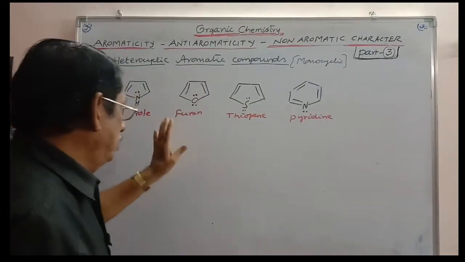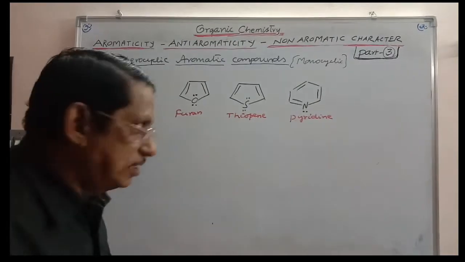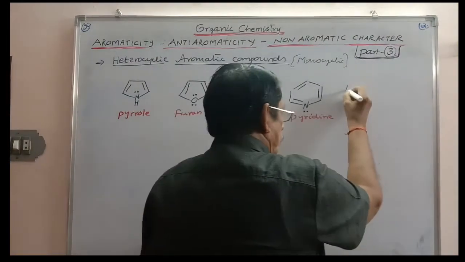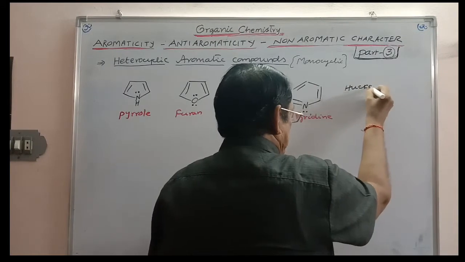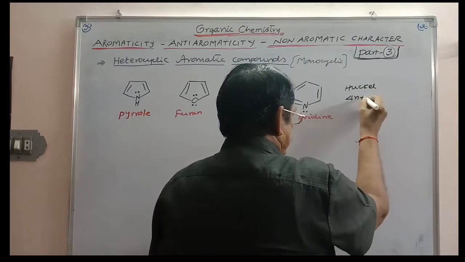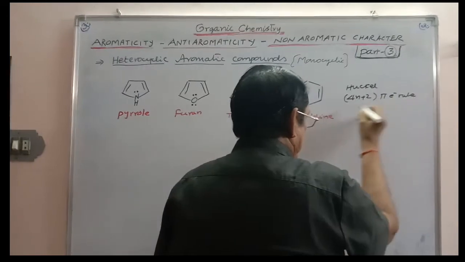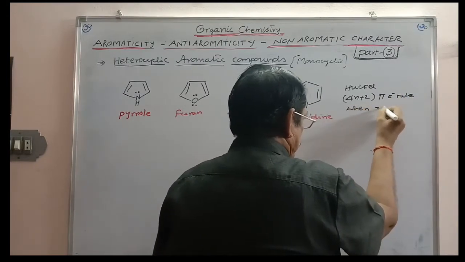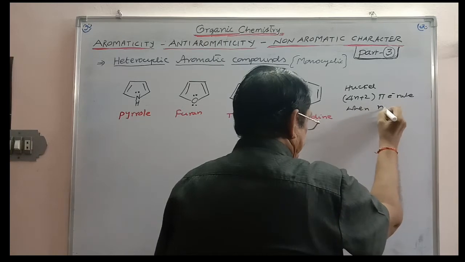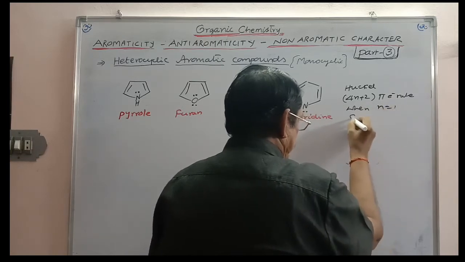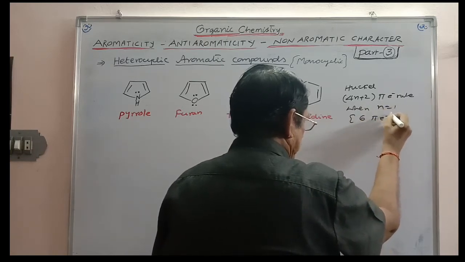Now, all these satisfy the Huckel 4n plus 2 pi electron rule when n is equal to 1. That means there should be 6 pi electrons.